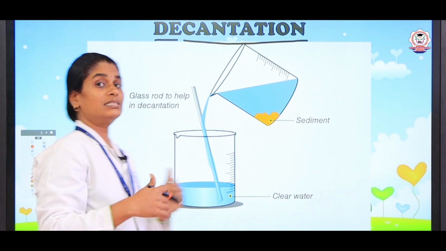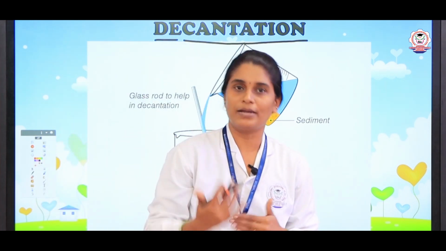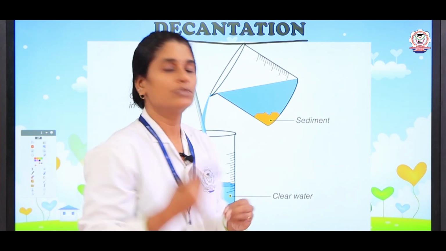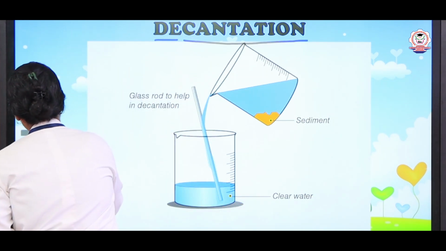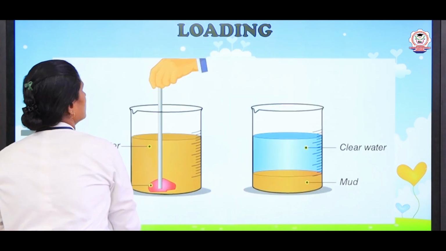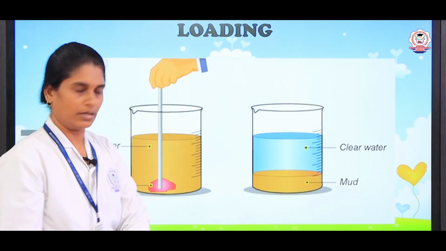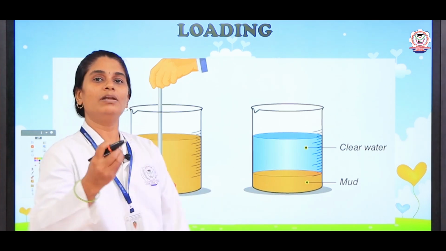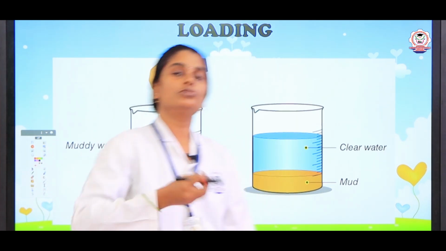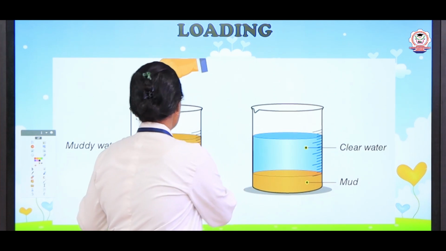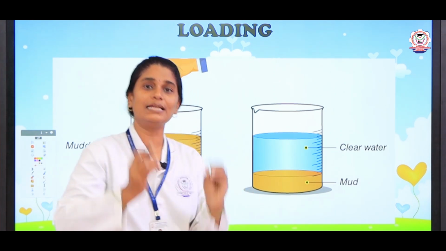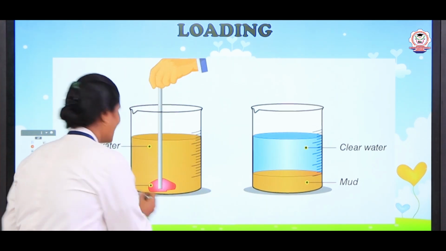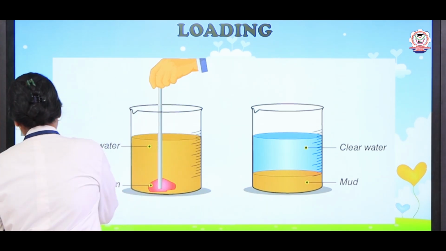Now, sedimentation can also be done with the help of a process known as loading. Let us see what loading is. Sometimes the impurities are heavier, right. Those impurities can be easily sedimented with the help of a chemical known as alum.